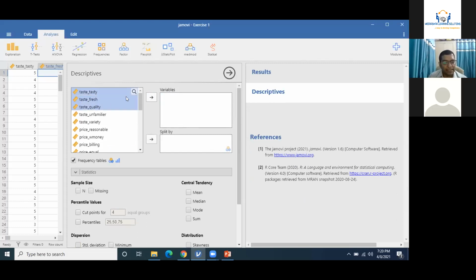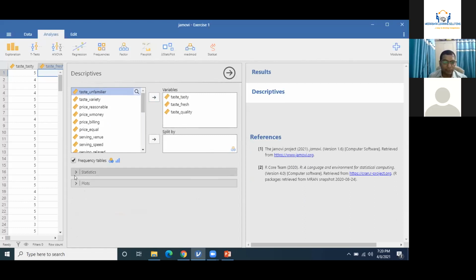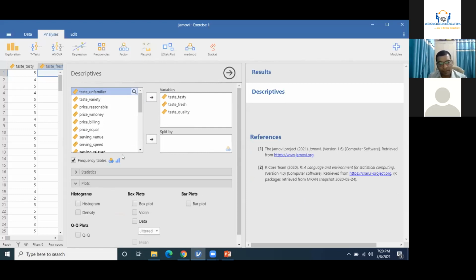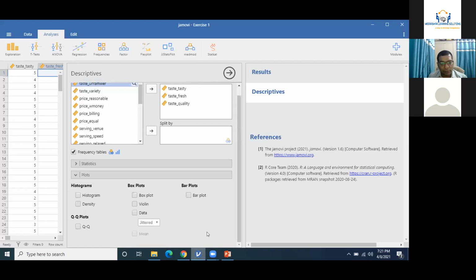I would again select these three variables. Since I've deselected everything in statistics, the second option is plots, right? What is the meaning of this grouping? Let me tell you. Histograms are in one group and box plots are in one group. When I create a histogram and a density plot, both will be created together and the result will be in one figure only.